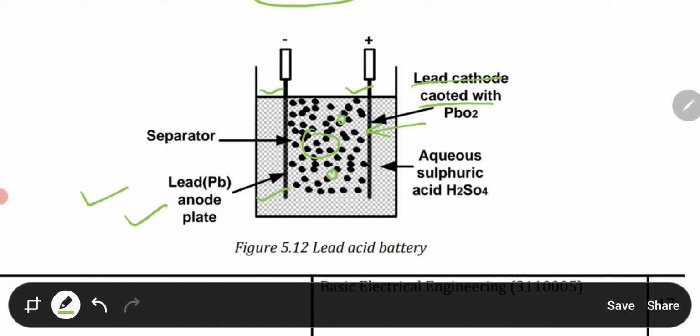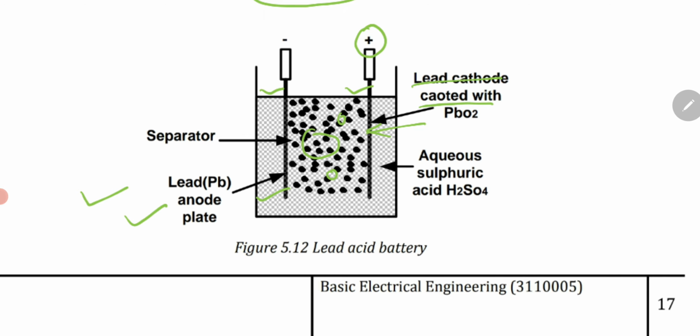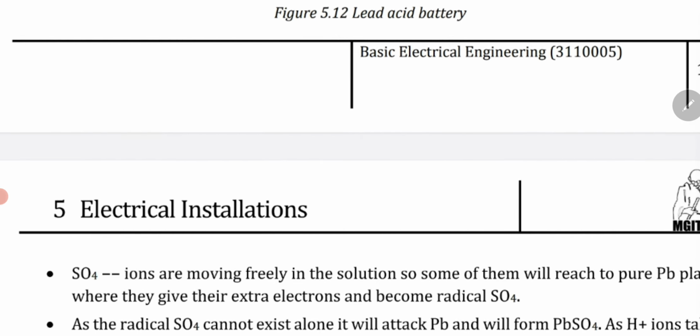This is how the lead acid battery is made up: with such an arrangement, there are two separators in between, and there are two plates. One is the cathode plate, which is marked by the positive terminal, and one is the anode plate, which is marked by the negative terminal.